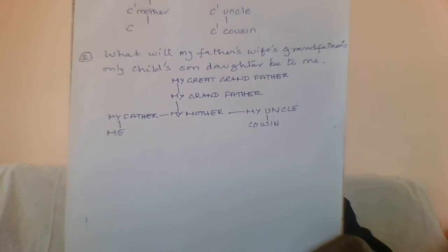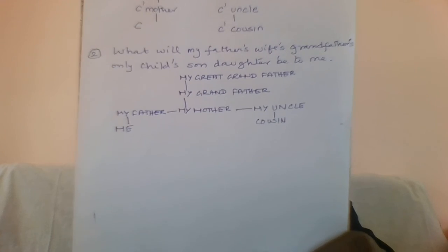So likewise, you draw a tree diagram and then find the right answer. If you follow this method of drawing a tree diagram, you can answer any questions on blood relationship correctly. I hope you understood this tree diagram and how we can use it to solve the questions in blood relationship.